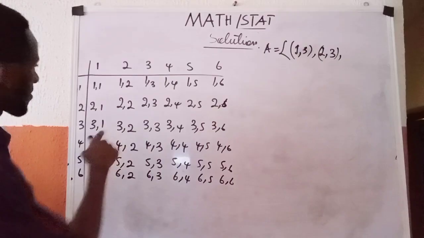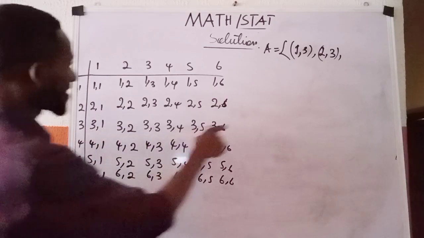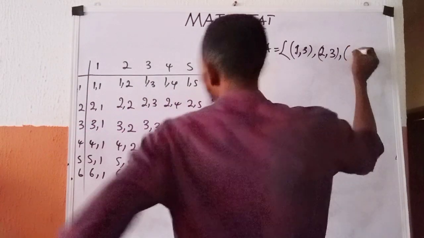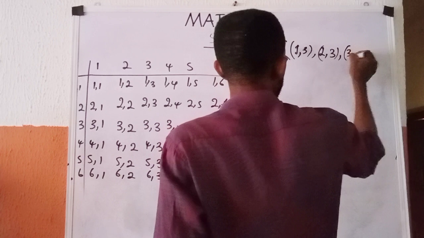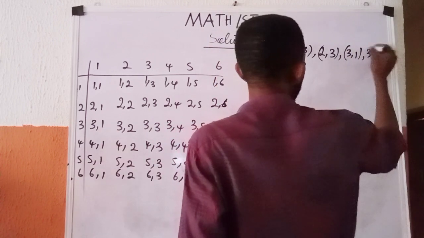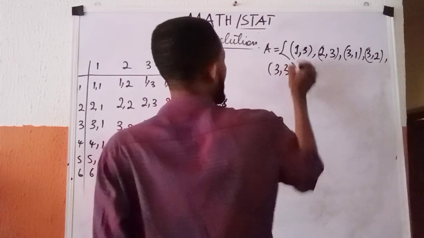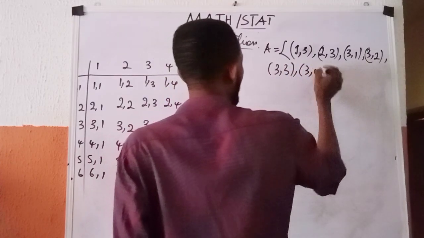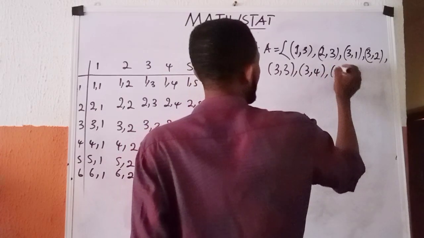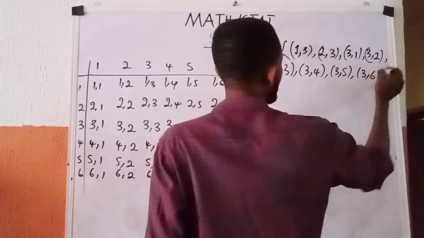So let us check. No other place here. Let us check here. 3 appeared everywhere here. So I have here 3, 1. This is 3, 2. This is 3, 3. This is 3, 4. This is 3, 5. This is 3, 6.